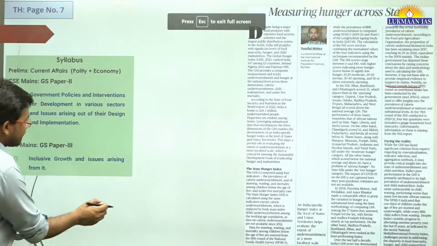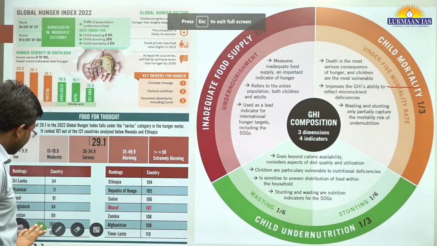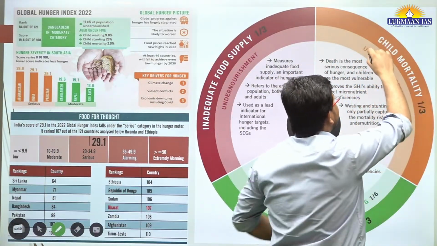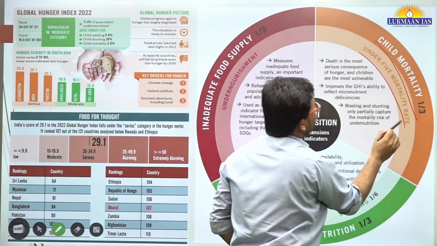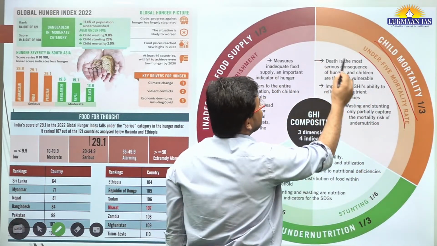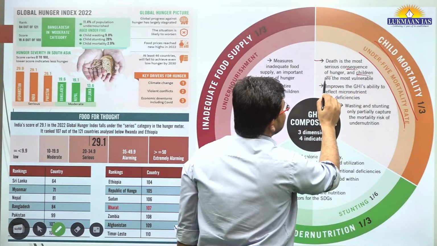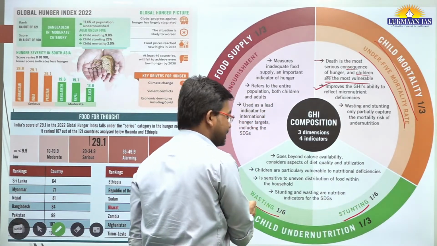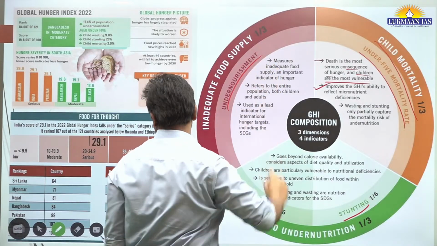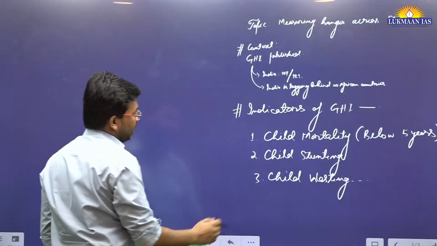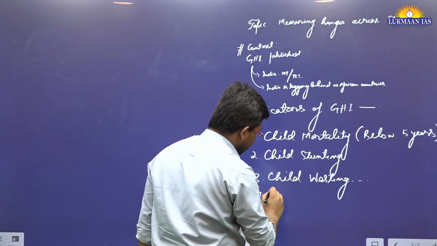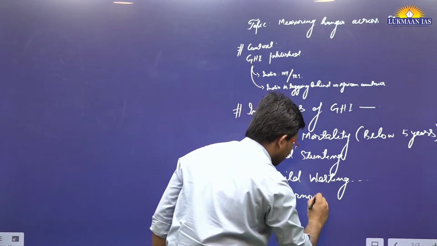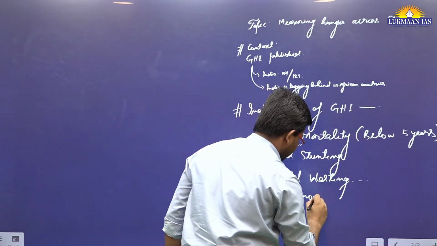Now let us quickly go through this image I have included. One of the criteria of the Global Hunger Index is child mortality, the under 5 child mortality rate. Death is the most serious consequence of hunger, and children are the most vulnerable. The second criterion is stunting, third is wasting, and fourth is undernourishment.